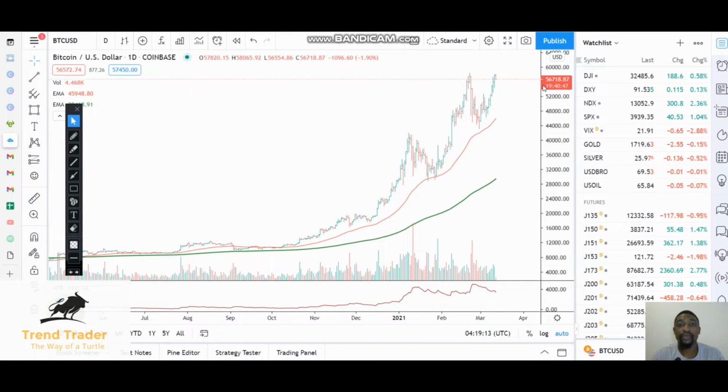Today I want us to look at 3 cryptocurrencies. We'll be looking at the Bitcoin US dollar, Litecoin US dollar, and also Ethereum US dollar. I'm using Coinbase for these futures, so just so that you know which one I'm using, I'll be using Coinbase. So now, as you can see, let's start with Bitcoin analysis.